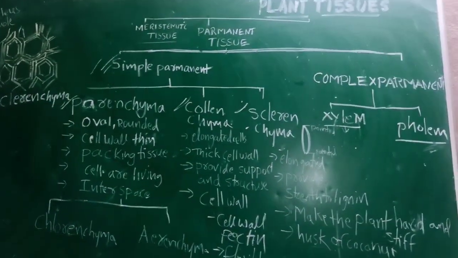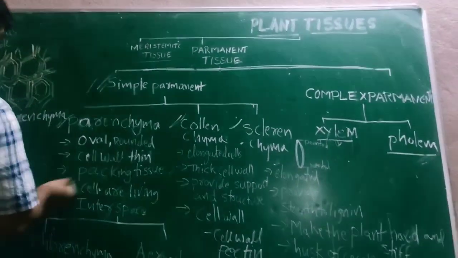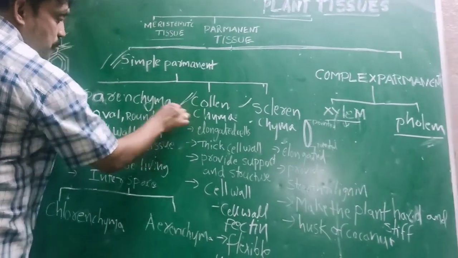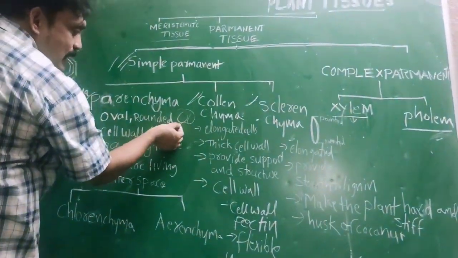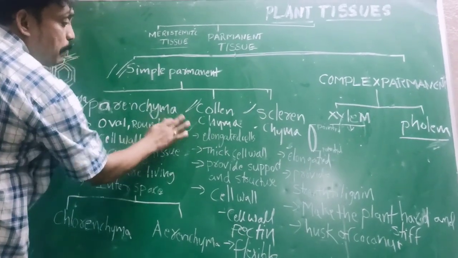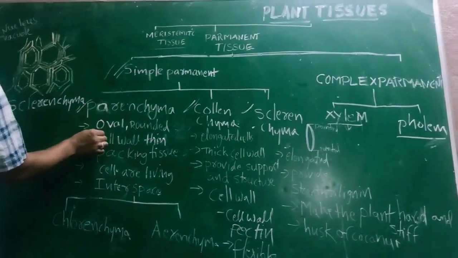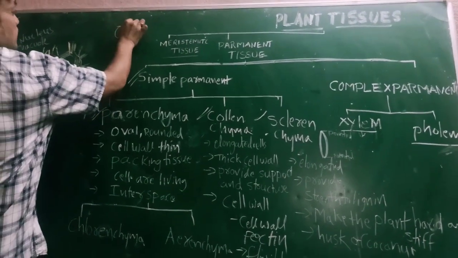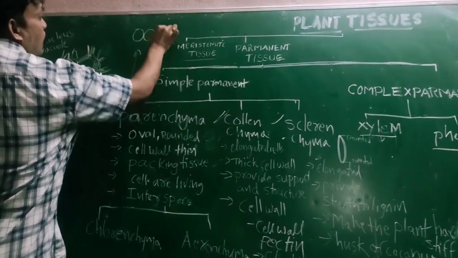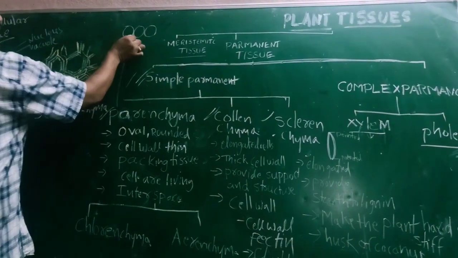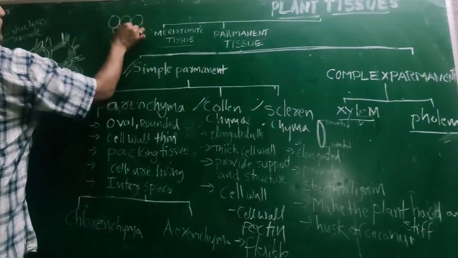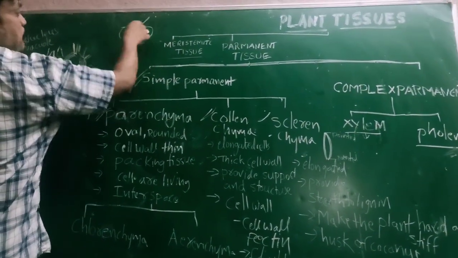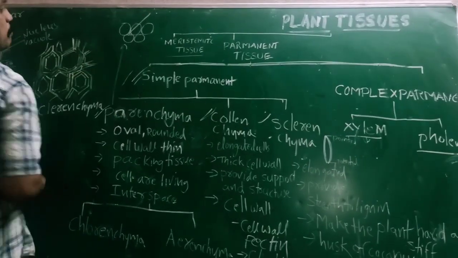These parenchyma cells are round in structure, oval or round shaped. Between these cells there is a large intercellular space. I will draw the diagram here. For example, these parenchyma cells are round or oval in shape, and between the cells there is a large intercellular space.